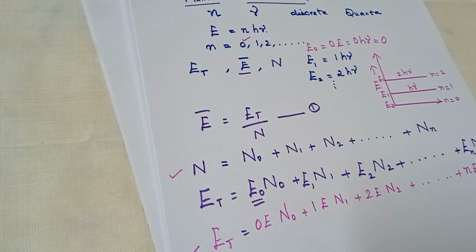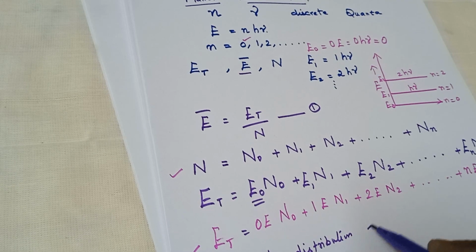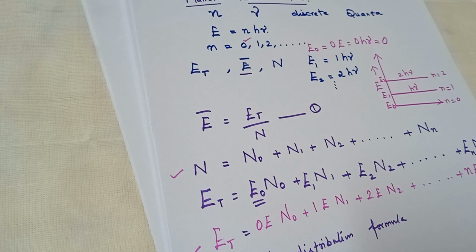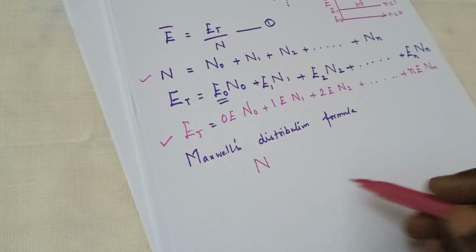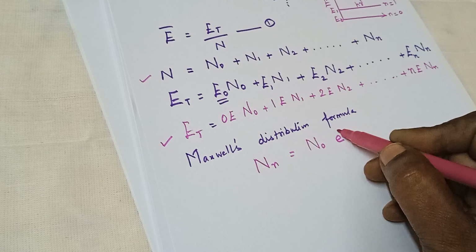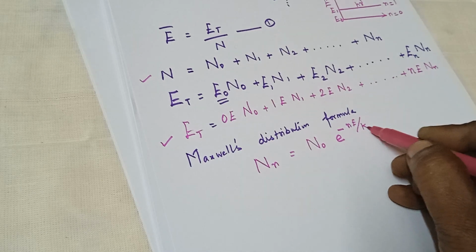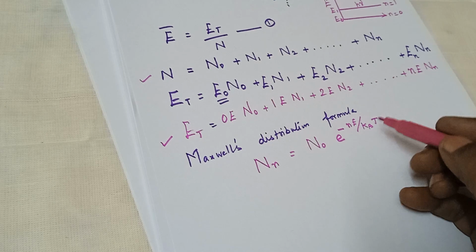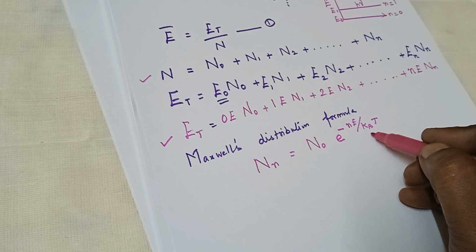According to Maxwell's distribution formula, Maxwell's law, the number of oscillators having energy ne is given by Nn is equal to N0 e power minus ne by kBT, where kB is the Boltzmann's constant.